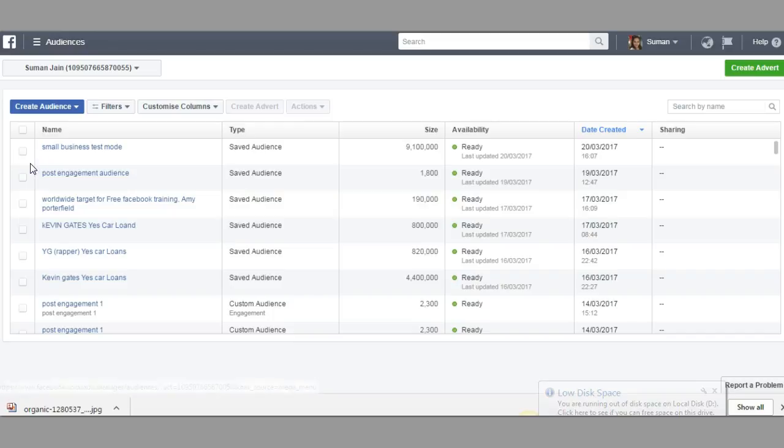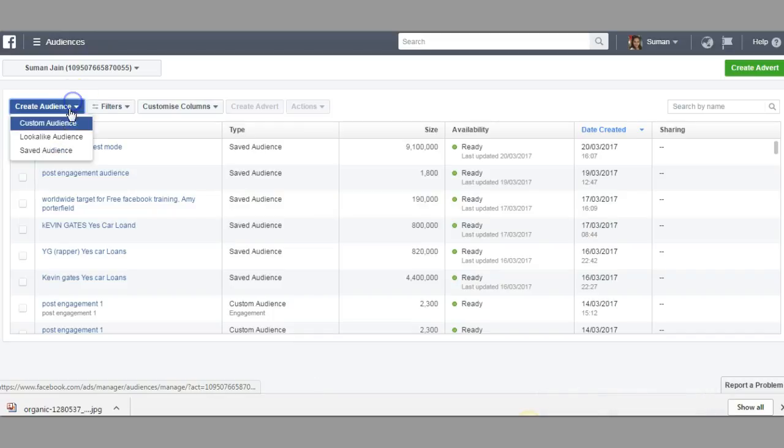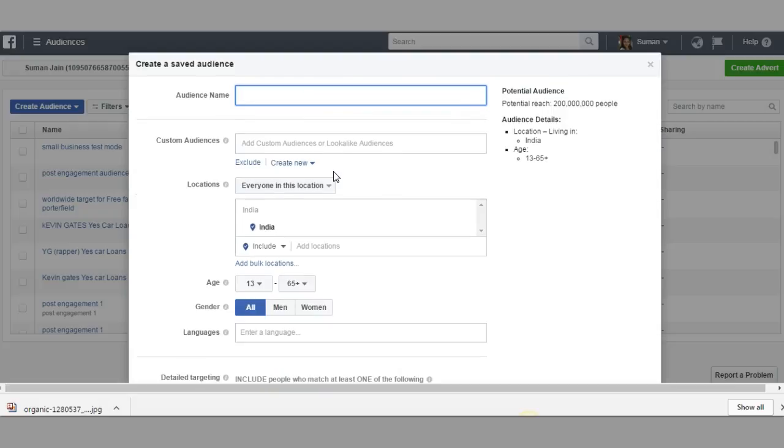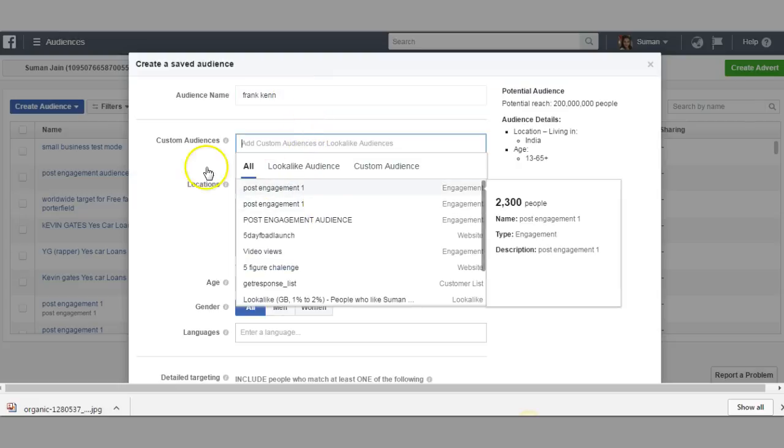If you want, I can even try one more. We go to Audience, and we create a saved audience. Here I would go and select Frank King. I like this guy, he is with Facebook.